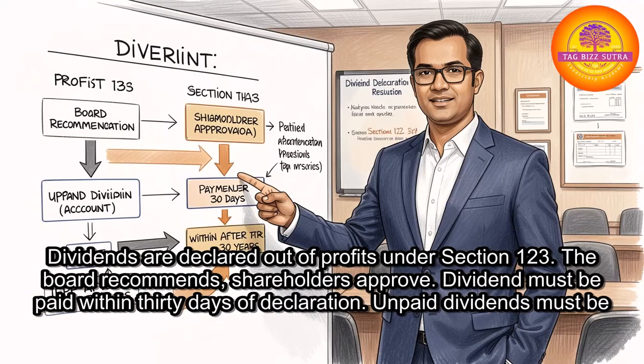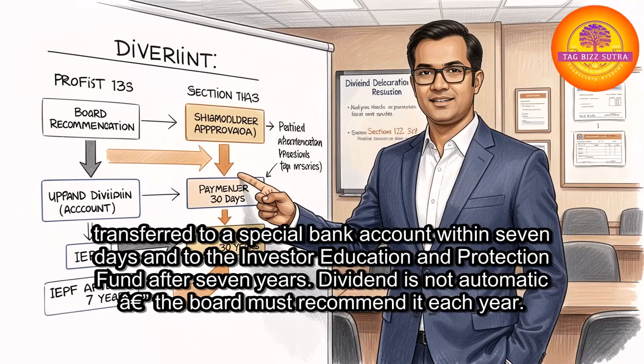Dividends are declared out of profits under Section 123. The board recommends, shareholders approve. Dividend must be paid within 30 days of declaration. Unpaid dividends must be transferred to a special bank account within 7 days and to the Investor Education and Protection Fund after 7 years. Dividend is not automatic. The board must recommend it each year.